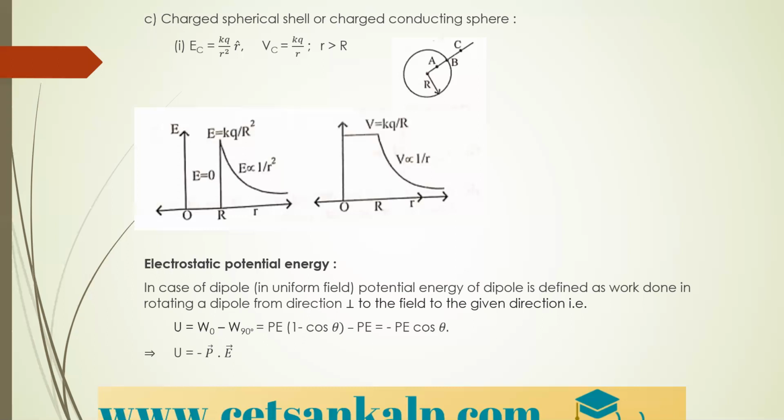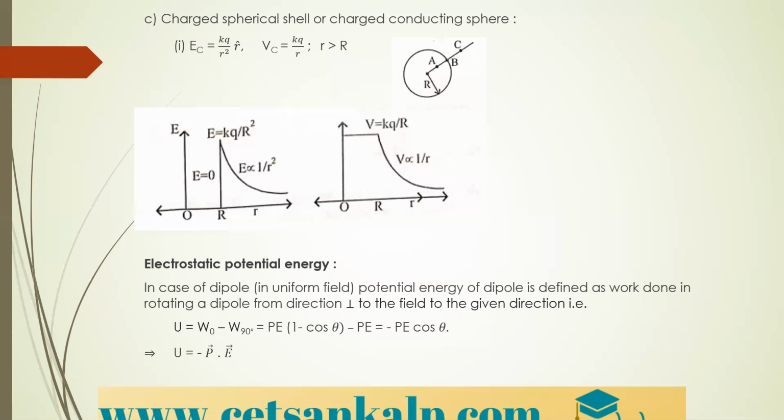So this is the formula for the potential energy, that is U is equal to minus P into E. Why the minus comes, you can see from the above step, that 1 minus cos theta is minus cos theta itself. Therefore, minus P into E.